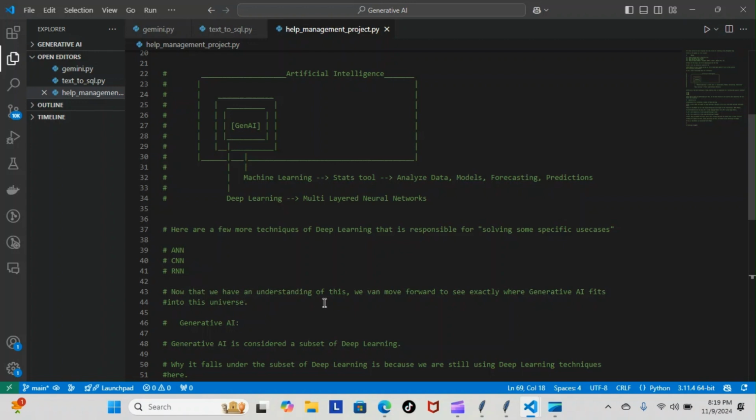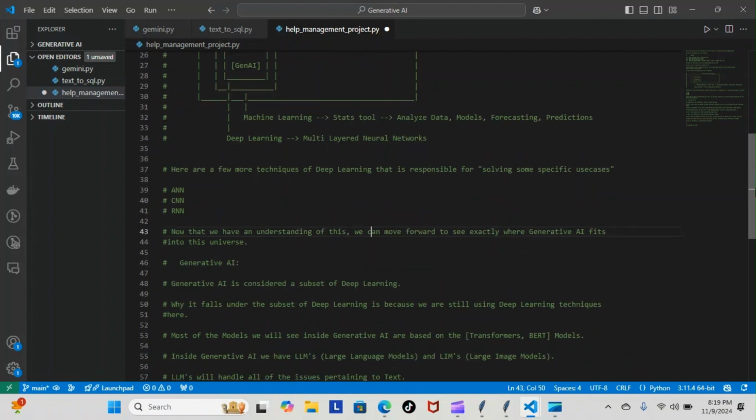Now that we have an understanding of this, we can move forward to see exactly where generative AI fits into the universe. Let's fix this really quickly. Okay, so generative AI is considered a subset of deep learning. As you can see, we have it here inside of the subset of deep learning. Why it falls under the subset of deep learning is because we are still using deep learning techniques here. So even though we are using generative AI, we still are going to be using some techniques of the deep learning universe from time to time.